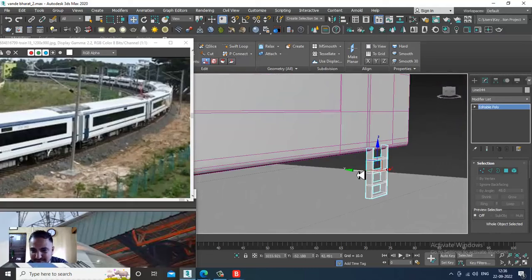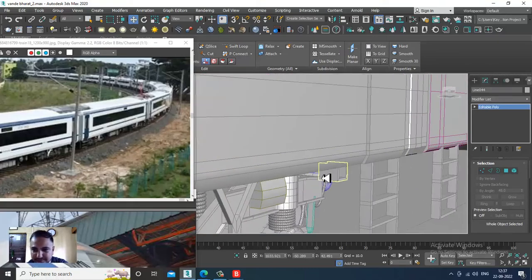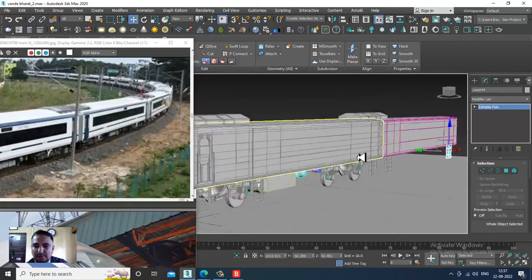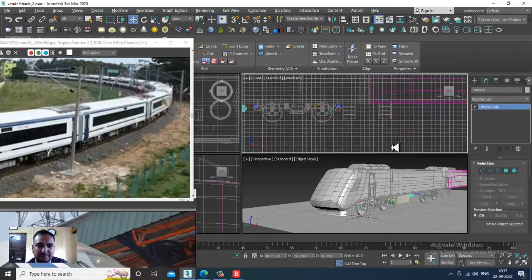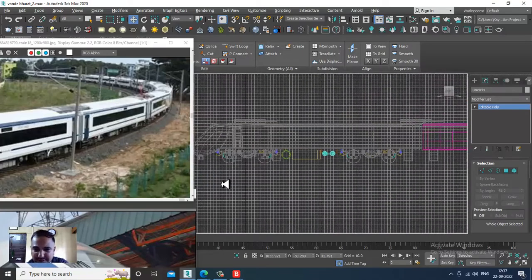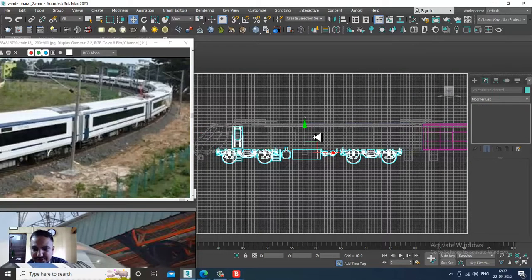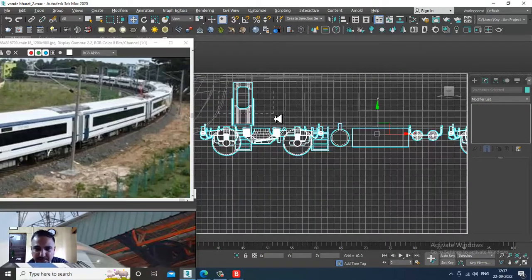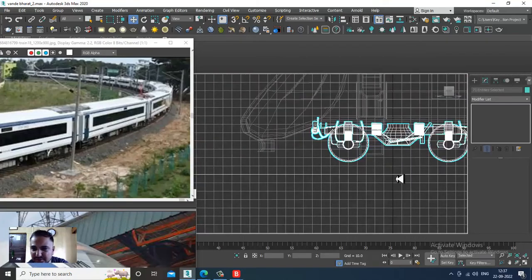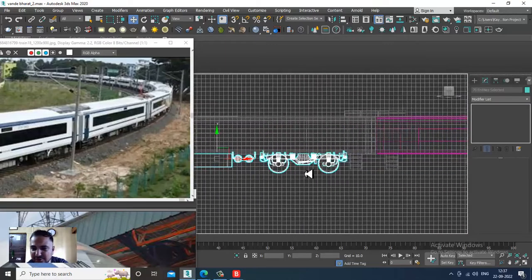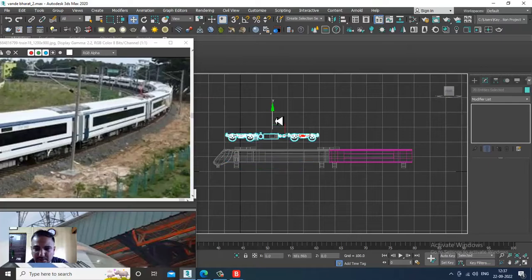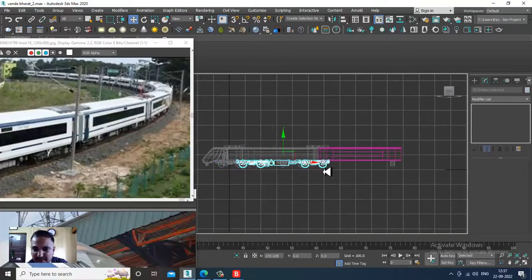We are going to repeat this again. Now again I'll go over here and let's take the whole copy of it. Just exclude this all, and let's take one more copy.